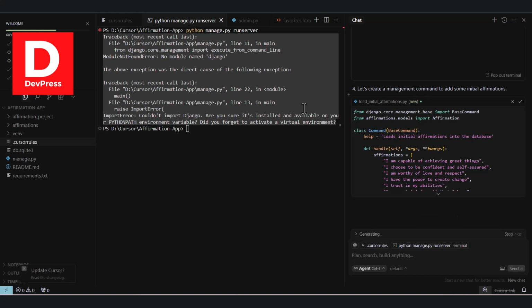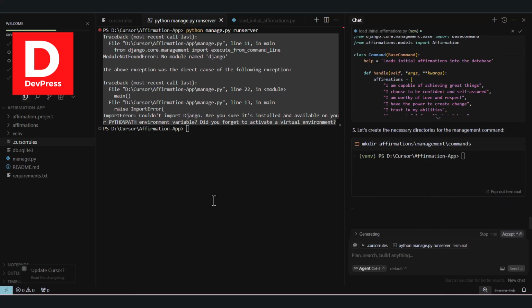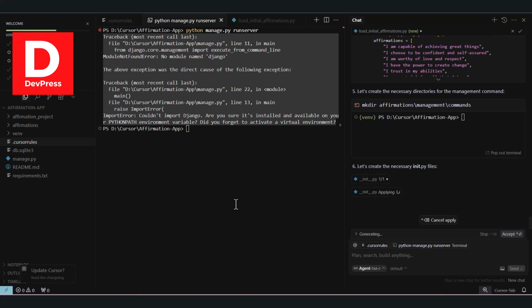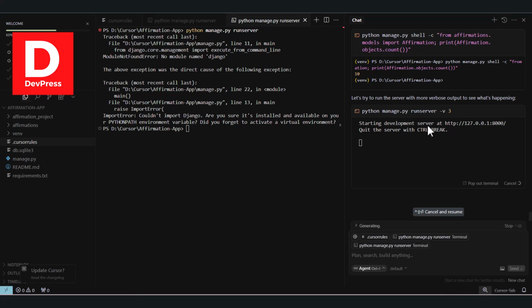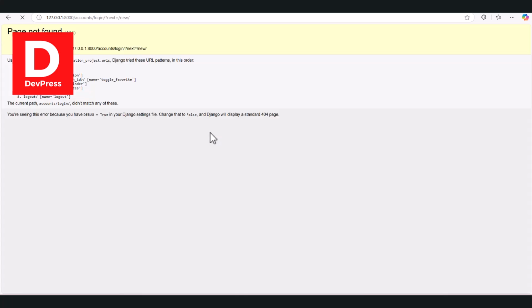Okay, basically it was asking me to create the admin level credentials, and once I got those, I can now run the commands. Okay, so basically it is asking me to wait till the backend is finished. Okay, it is showing me that the development server has started. I can simply refresh and get this. So here is the information. Okay, I can click get new and notice that it is showing me an error.